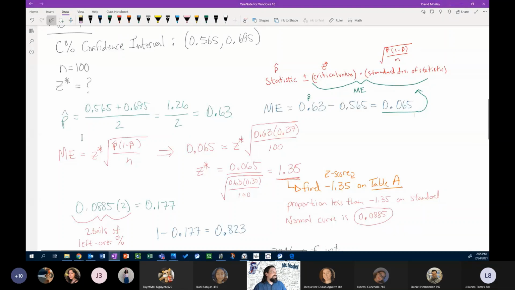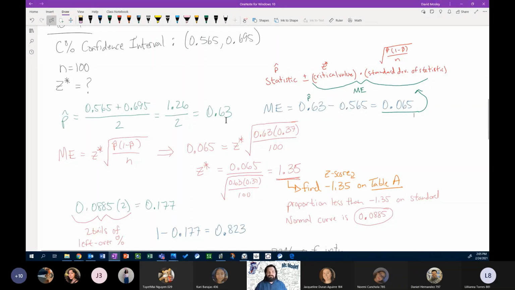I can start by finding the sample proportion, p hat, because I have the interval, and my p hat needs to be right in the middle. So I find the midpoint between these two ends. We get 0.565 plus 0.695 divided by 2. 1.26 over 2, we get 0.63. That is the value of p hat.